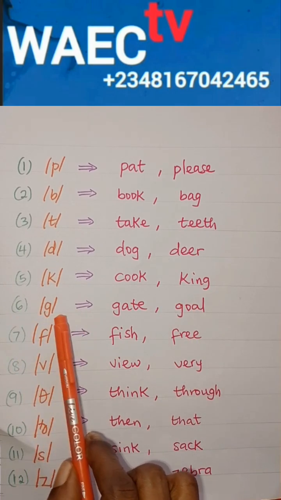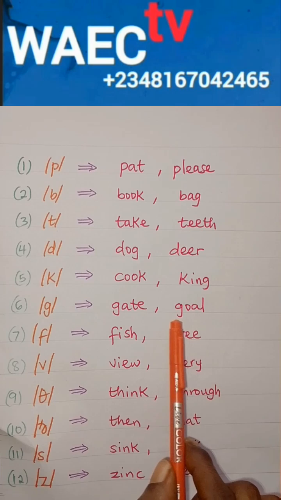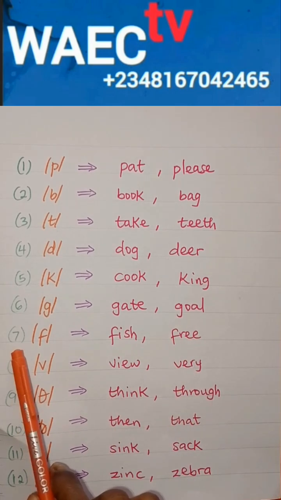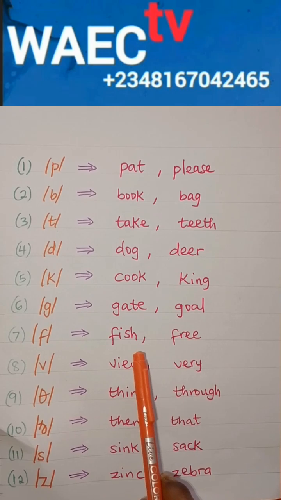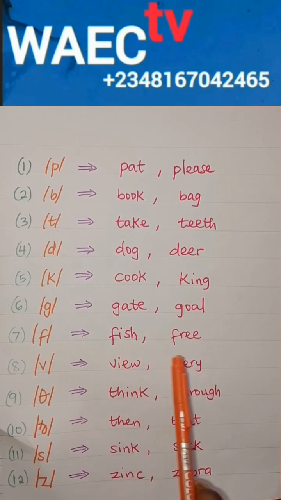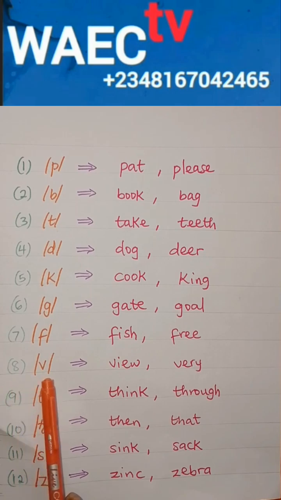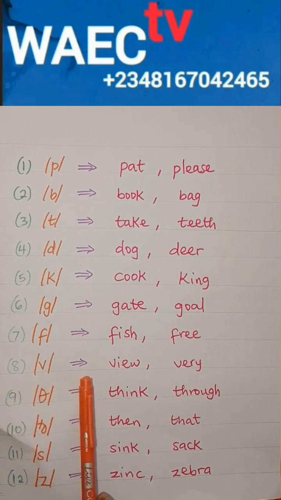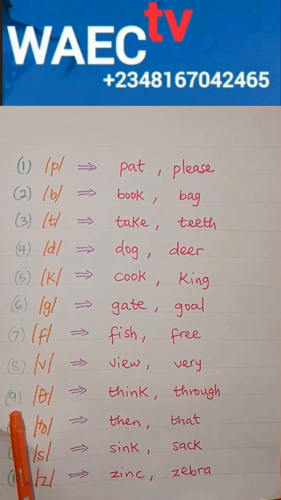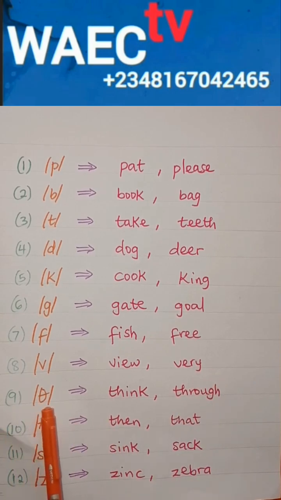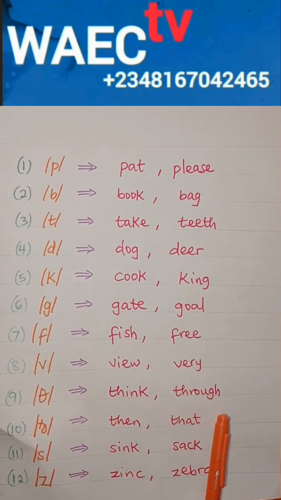Number 6, G, as in gate and goal. Number 7, F, as in fish and free. Number 8, V, as in view and very. Number 9, theta, the th sound, as in think and through.